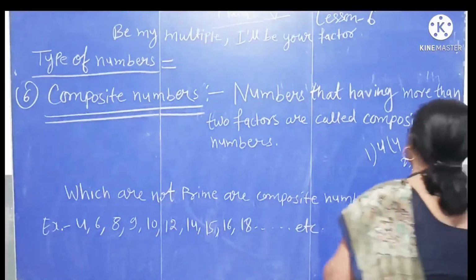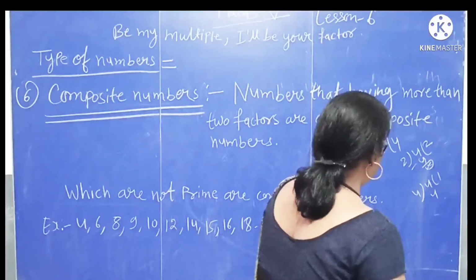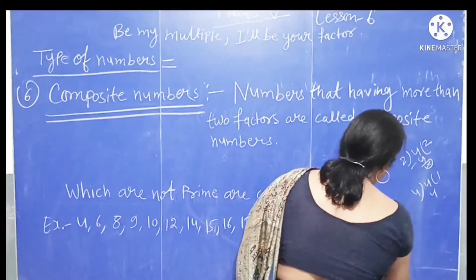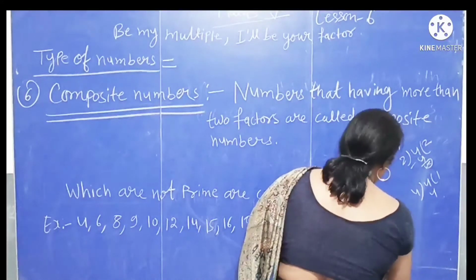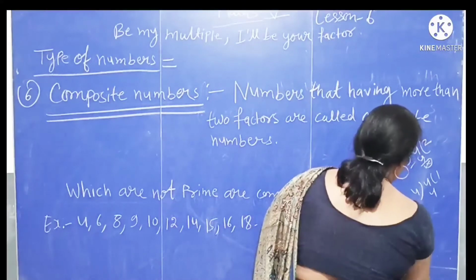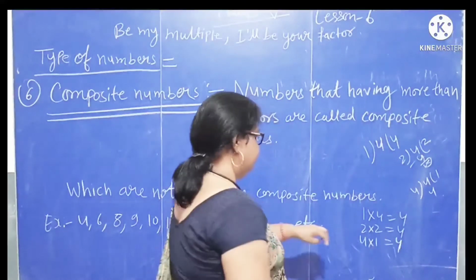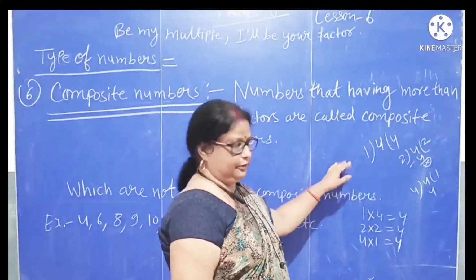It means 4 has more than two factors. 3 numbers can divide 4.